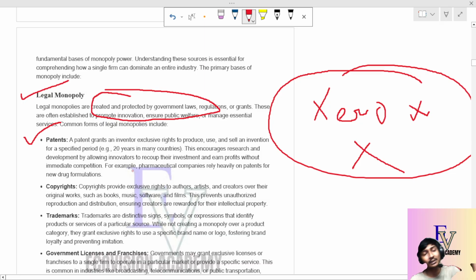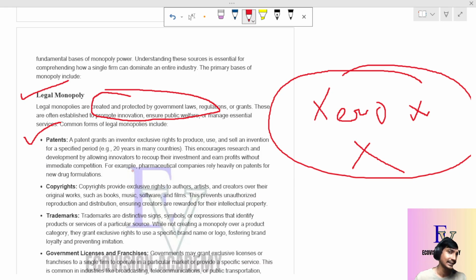Most of the time in pharmaceutical companies, this takes place when they produce a new drug through innovation. They go for government patents so that only they can sell those drugs in the market, and no other companies can sell similar drugs.